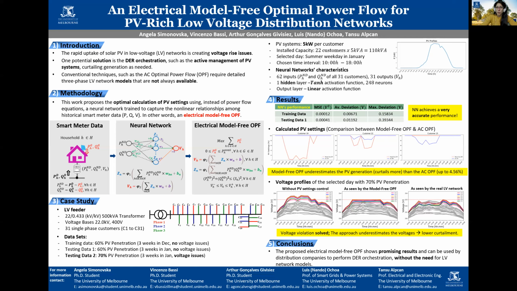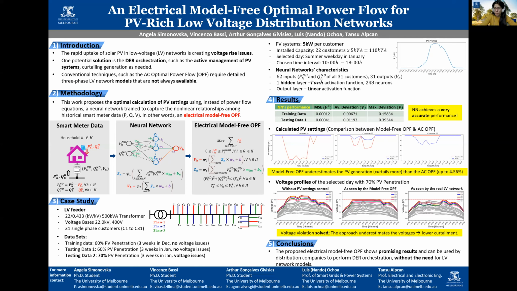So the neural network performance is obtained by checking the mean square error, the average, and the maximum voltage deviation. The values are very low, therefore the neural network achieves a very accurate performance. In terms of the calculated PV settings, which are compared with the AC OPF, we can see that the model-free OPF underestimates the PV generation, or curtails more than the AC OPF. This curtailment is up to 4.5%, which is not that high.